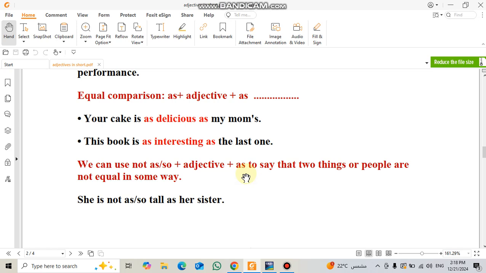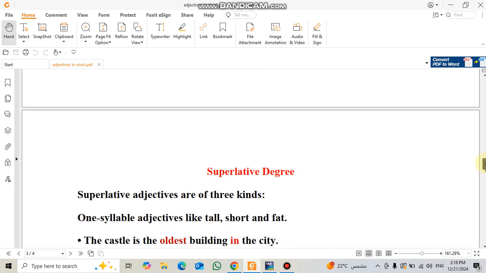Okay, we can use not as or not so, plus adjective plus as, to say that two things or people are not equal in the same way. For example, she isn't as tall as her sister, or she isn't so tall as her sister. One of them is taller than the other. And this is the end of our session.